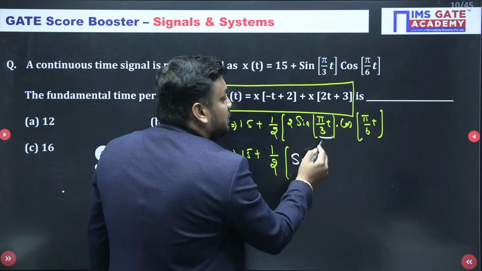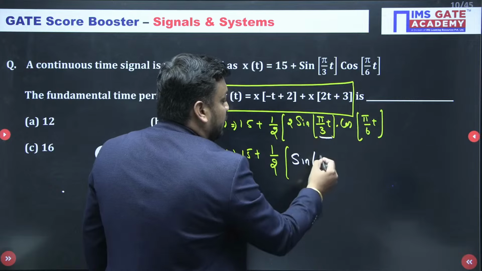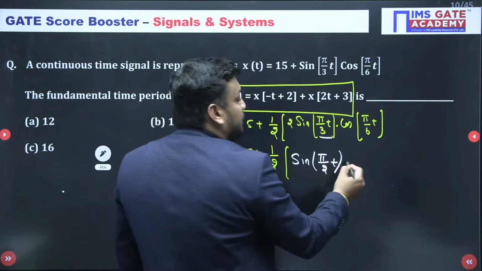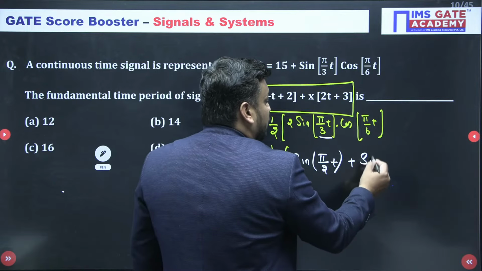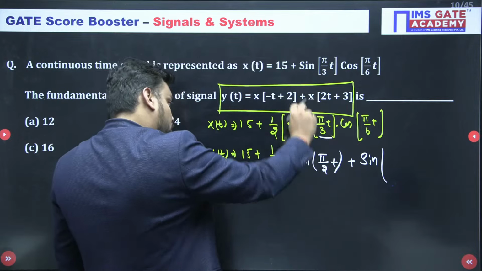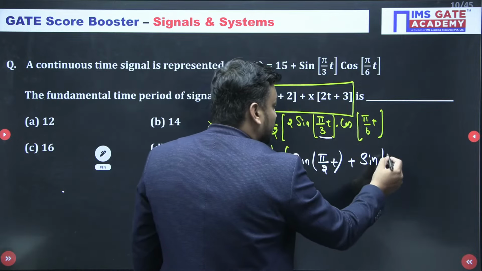So π/3 means 60 and π/6 means 30, so 90. So it will be sin(πt/2). You can also take the LCM. Sin of A plus B plus sin of A minus B, where A minus B is π/3 minus π/6. So 60 minus 30 is nothing but 30.